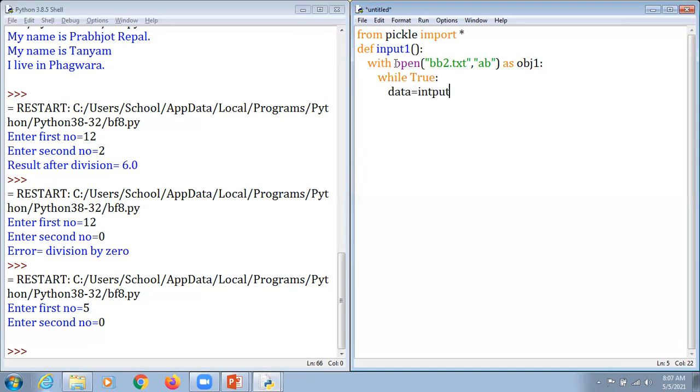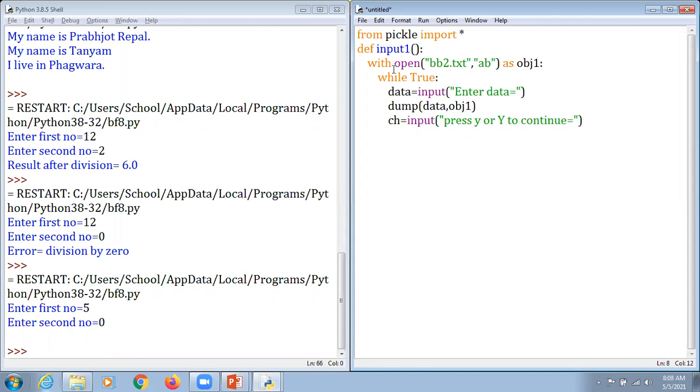So what we do here, we just mention input. Enter the data here, and we just close this. And you all know that for writing purposes we use dump, then there is the name of the variable, then there is obj1 here. So it makes sense. Now they are going to enter the data. After that, ch, that is a choice, and here it is input. Press Y or y to continue.